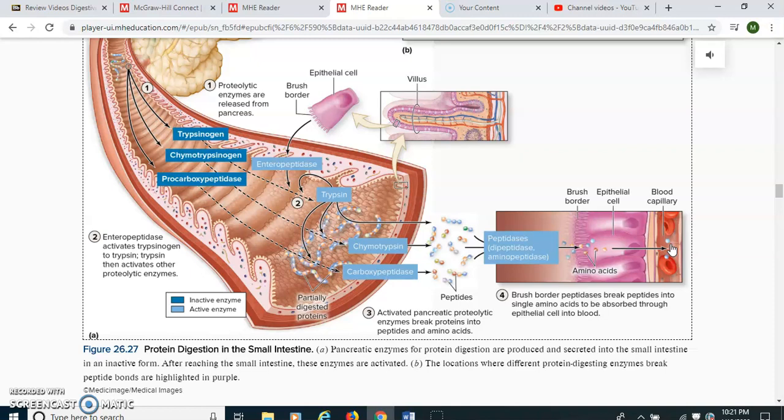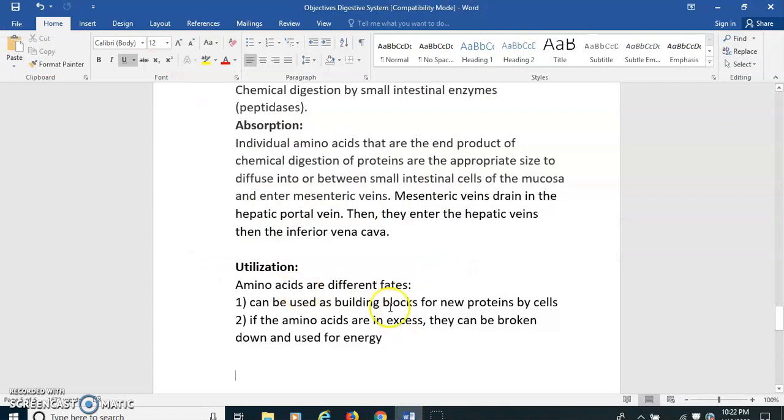Then how the body utilizes the amino acids that we absorb from the food that we eat: cells might take them in and use them as building blocks to make other proteins they need. Say it's a muscle cell; maybe it needs some amino acids so it can make another actin protein or another troponin protein. That's the main purpose of how our cells utilize the amino acids absorbed from our food: through building up of proteins in the body. So that's the main way.